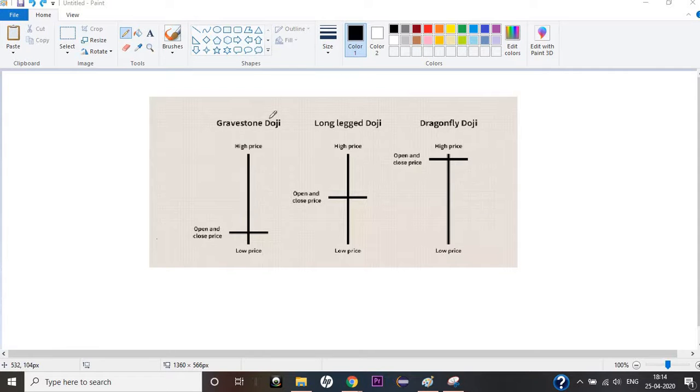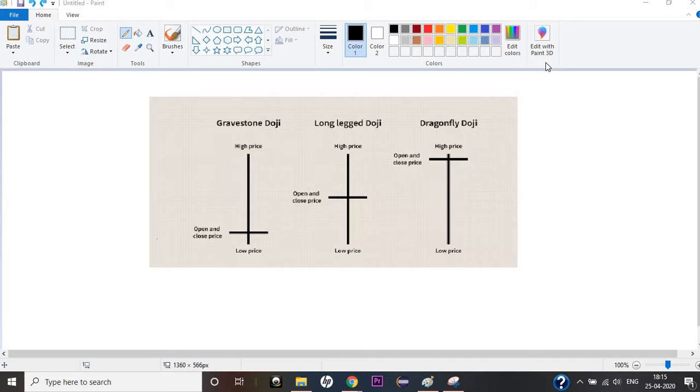So in this video tutorial we are going to learn about the doji candlestick pattern. Now in my previous tutorial I told you about the Marubozu candlestick pattern, wherein you have only body but there are no shadows in it. If a green Marubozu candlestick pattern is formed, that means the buyer has control in the market, and the next candlestick is going to open higher and be a green candlestick, right? Because the buyer has a lot of control in the market and there are no sellers around.